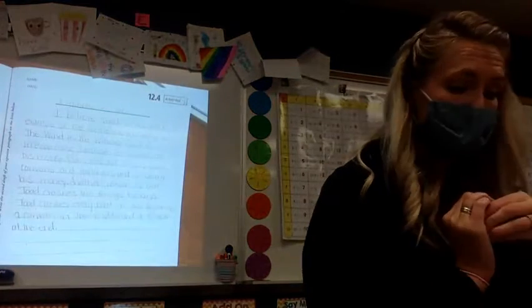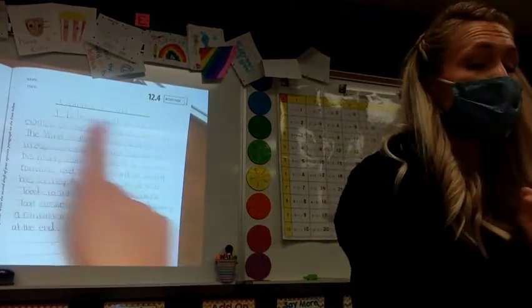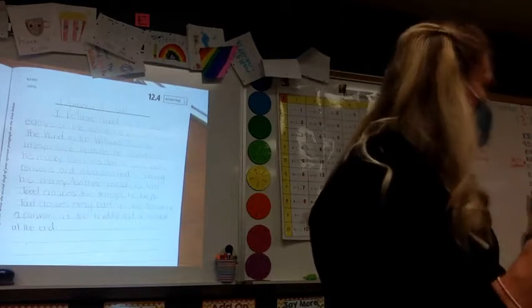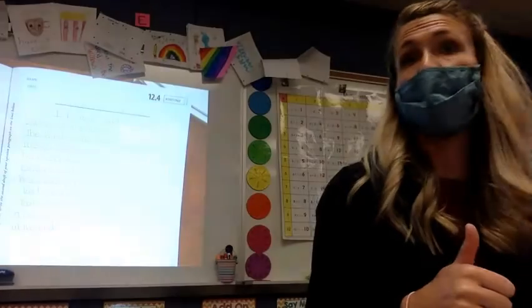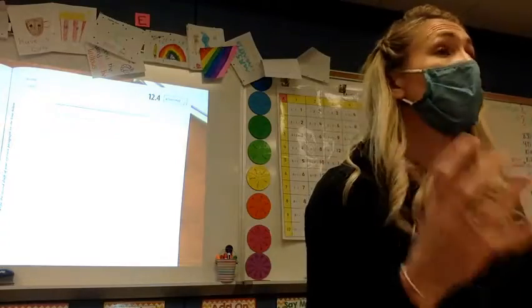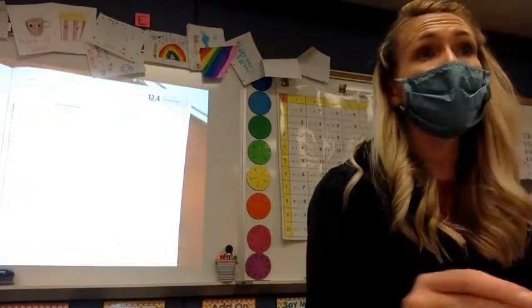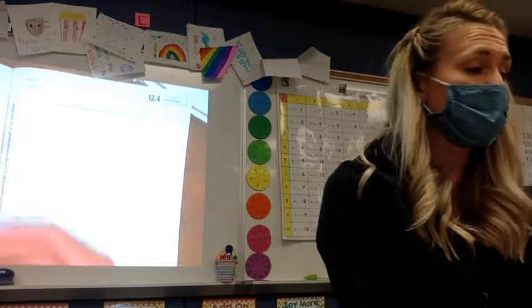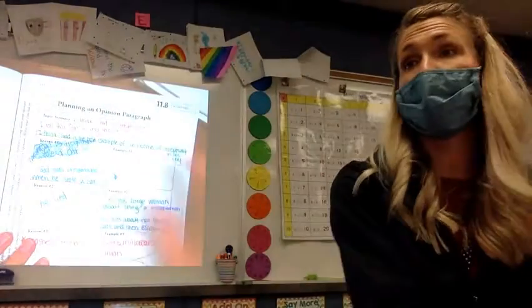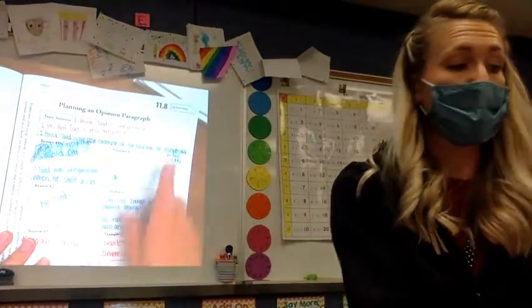When we open up to page 121, it's going to be our opinion writing. And we picked a character. Our character was? Toad. And our theme was? So that's what we're working from. We already talked about it, but we do not need to make this up on the fly as we write our paragraph today. If we go back to page 111, we have our planning page where we wrote a topic.